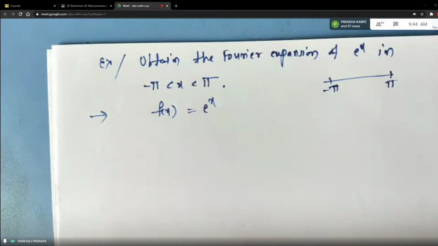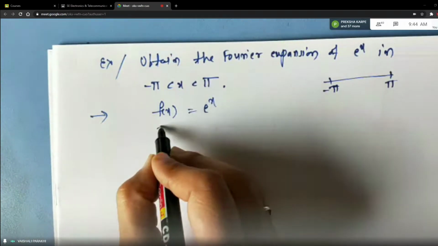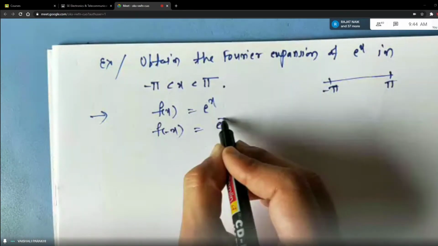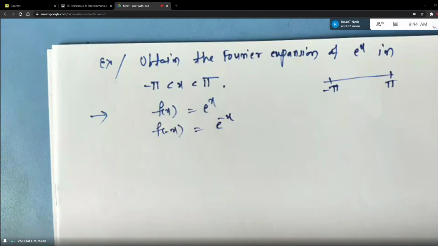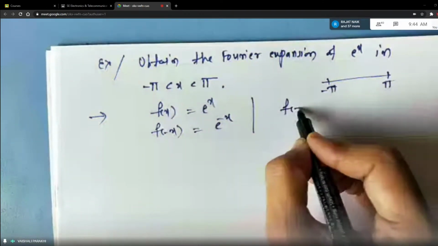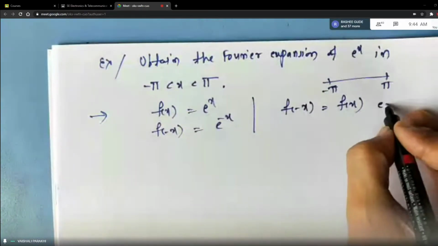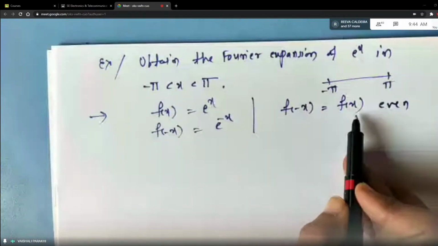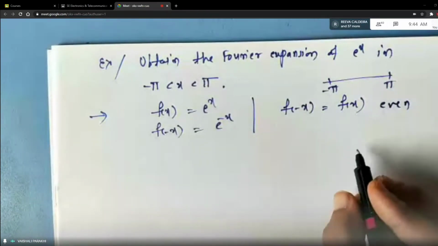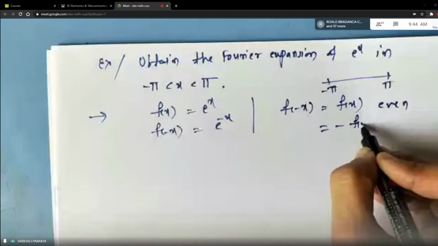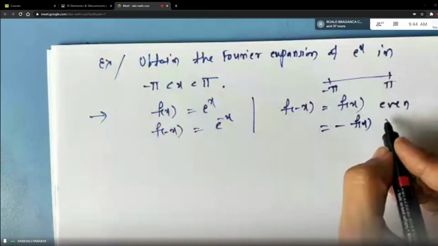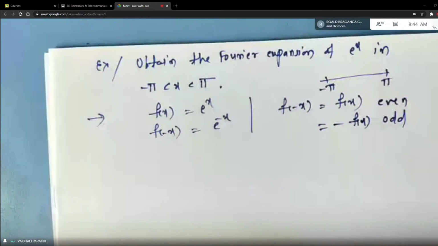You directly replace x by minus x on both sides. And I have said that if f of minus x is equal to f of x, as it is, if you are getting the function without minus sign, then the function is even. And suppose you are getting the same function but the minus sign is reflecting outside, then it is an odd function.